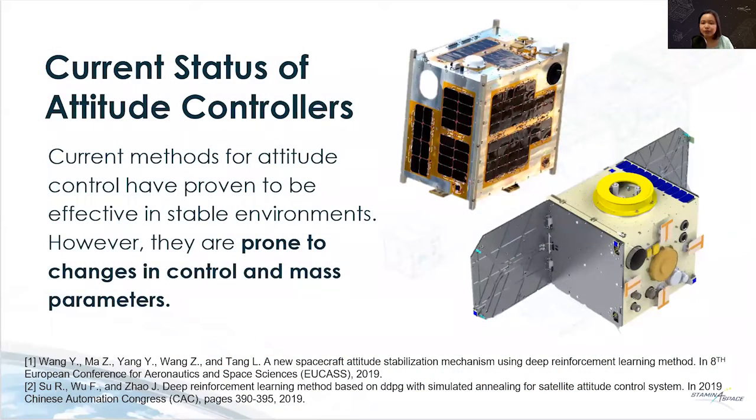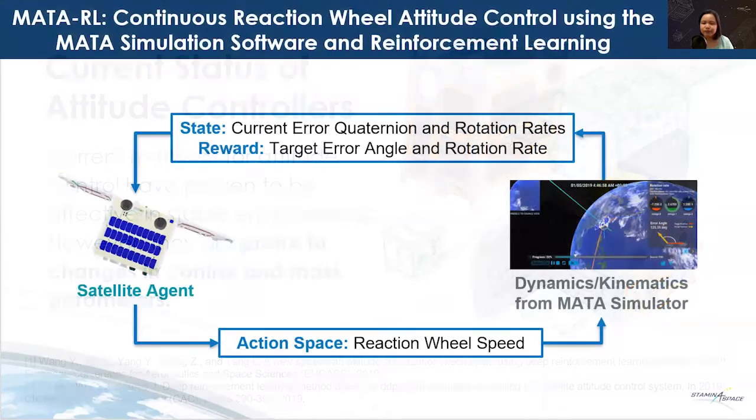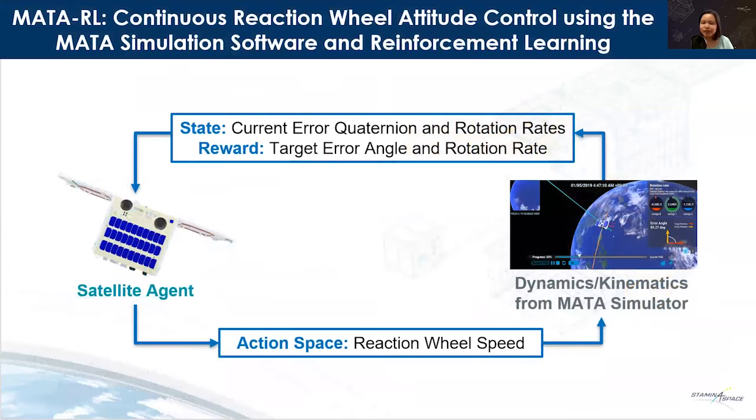Current methods for attitude control have proven to be effective. However, they are prone to changes in control and mass parameters. A sudden change in these parameters caused by the deployment of a solar panel or other unpredictable disturbances would result in inaccurate attitude. With the rise in popularity of using machine learning in autonomous control, we explore an attitude controller